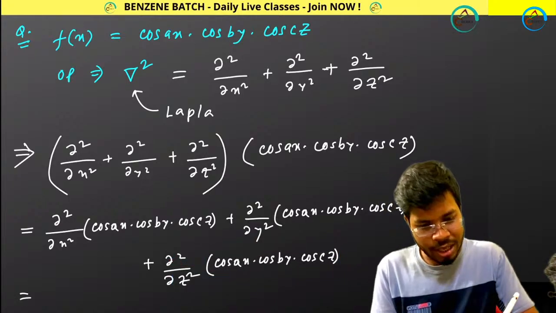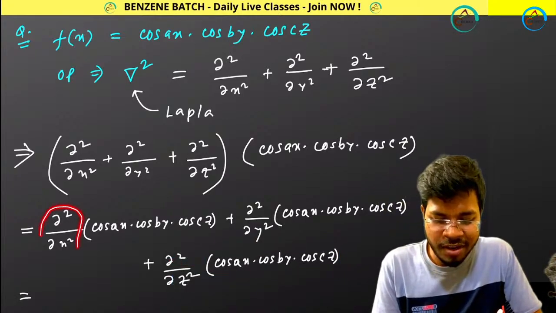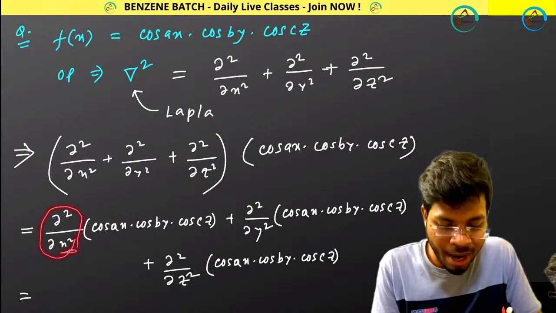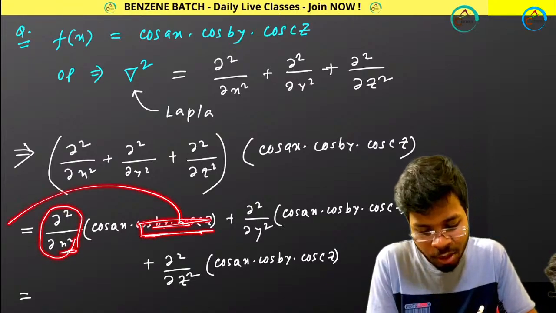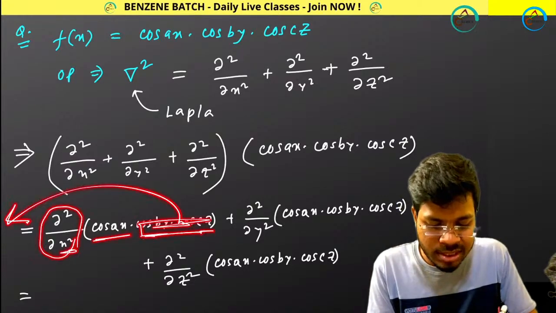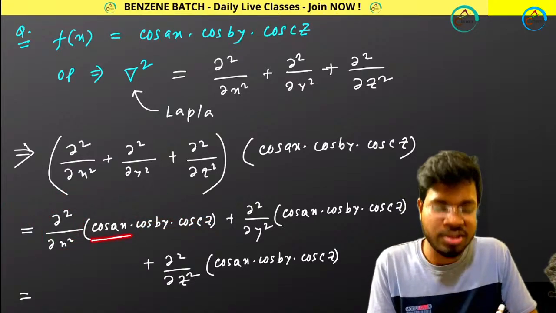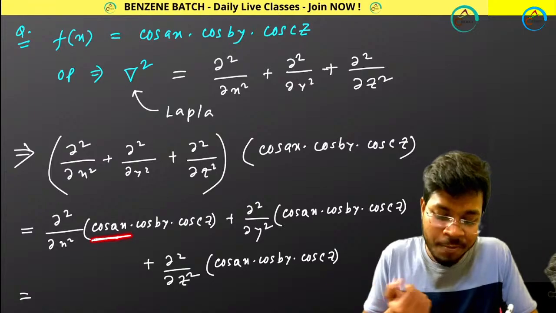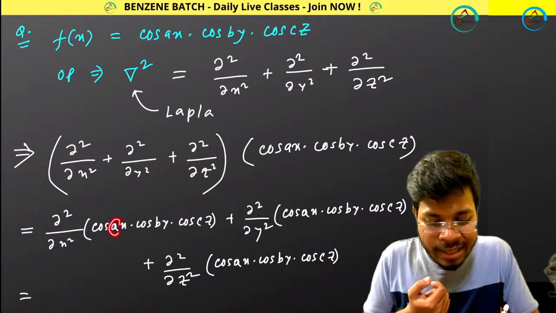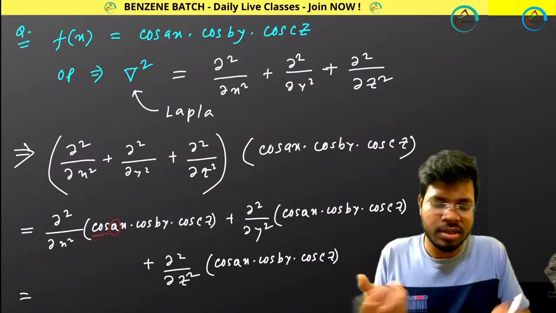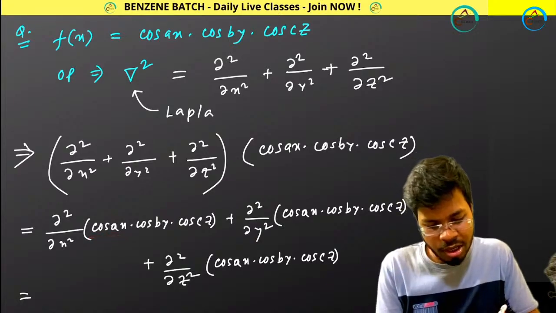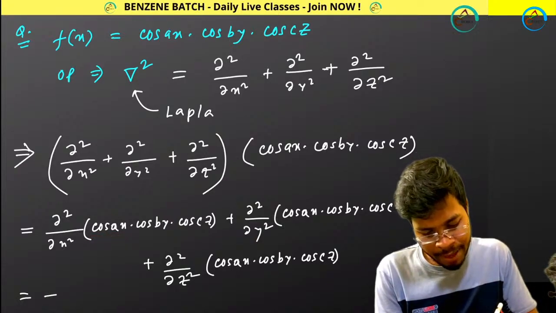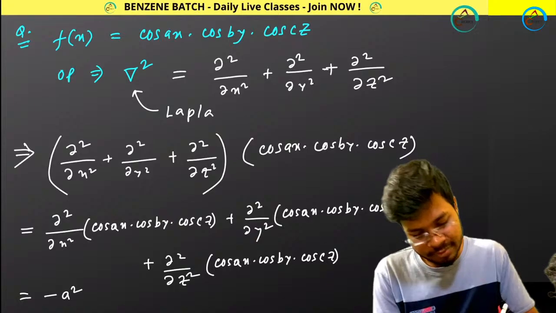Once I get that, now look at this. You are doing partial differentiation with respect to x only. That means the y term and z term will be constant. If they are constant, you can take them out of the differentiation. If you do double differentiation, you will get your cos ax back, and along with that you will get minus a square, because it is cos, so 2 times the differentiation gives minus a square. So overall you will be getting minus a square times the same thing.